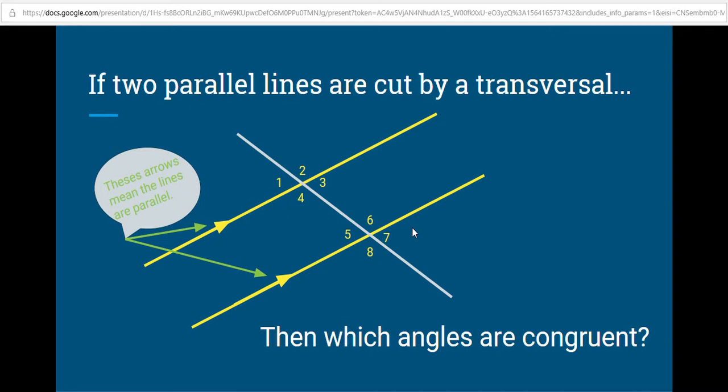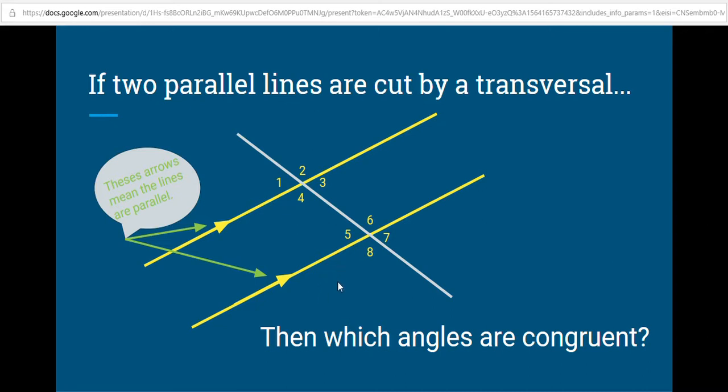Now, a lot of congruence relationships are created as a result of the transversal intersecting the two parallel lines. Most of these congruency relationships only exist if the lines are actually parallel. So all of our theorems and postulates that we're going to discuss start with if two lines are parallel, or if two parallel lines are cut by a transversal. So the two lines have to be parallel to apply any of the following postulates and theorems. You may notice that there are some vertical angles and there are some linear pairs. So that's actually where we're going to start.